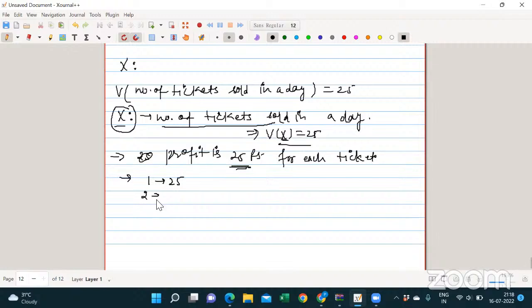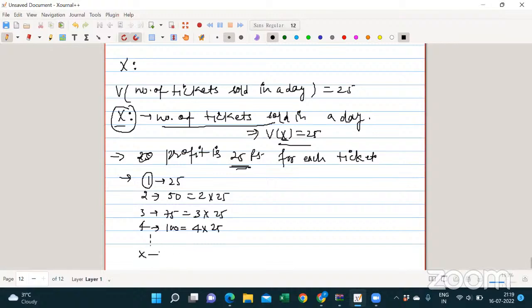So for two tickets, how many? No, it's like 50, it will be 50. That means 2 into 25. For 3 tickets, it will be 75, that means 3 into 25. For 4 tickets, it will be 100, that means 4 into 25, right?